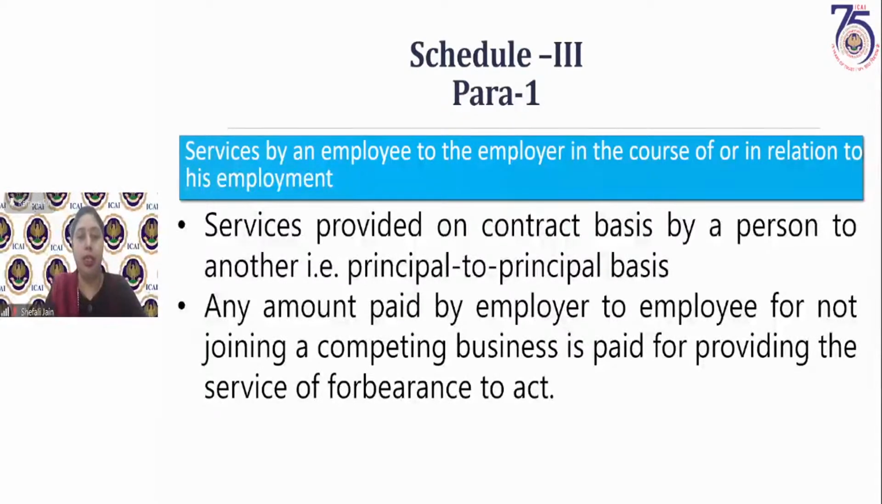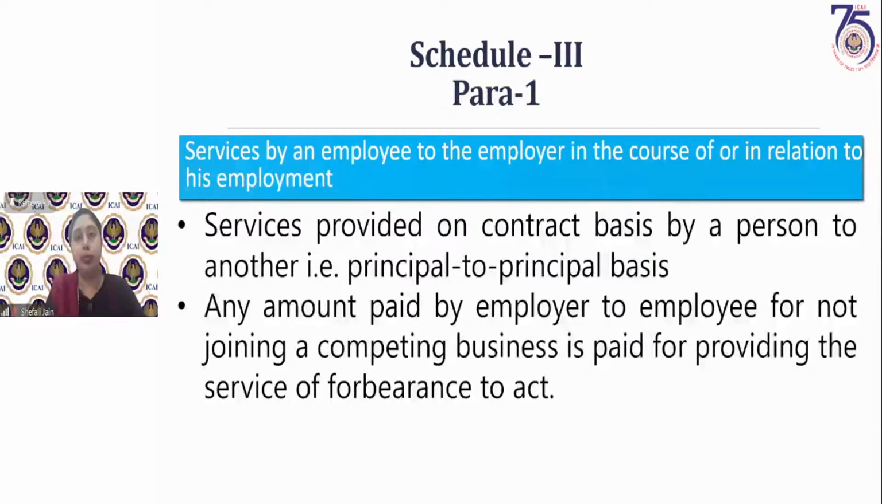Any amount paid by an employer to an employee for not joining a competing business is paid for providing the service of forbearance to act. It is a non-compete fee actually. We discussed it in para 5E of Schedule 2. If an employer says, please don't join the business of my competitor, and I will pay you 10,000 per month for that, so he is paying a salary of 50,000 to that employee, and 10,000 separately for not joining the business of his competitor.